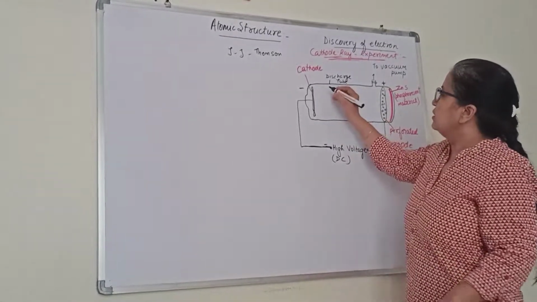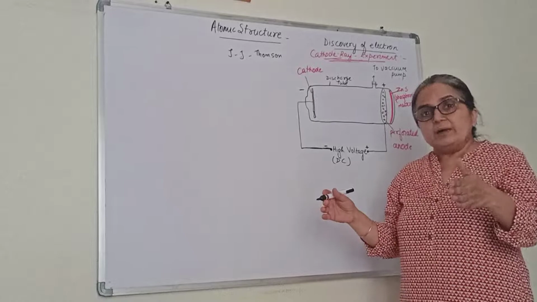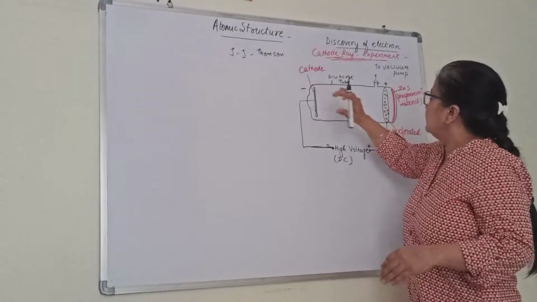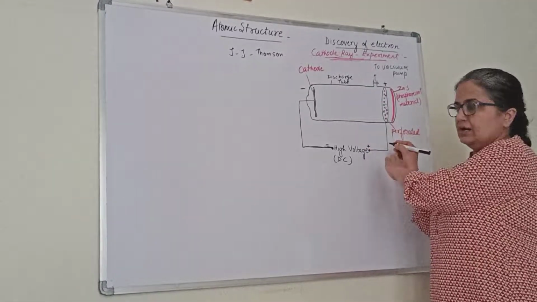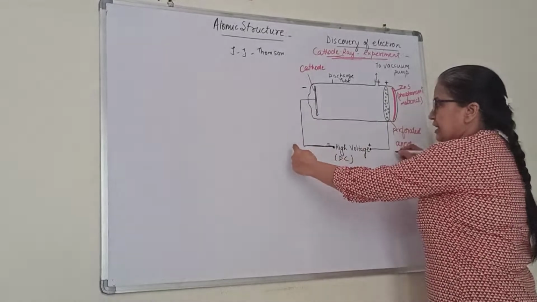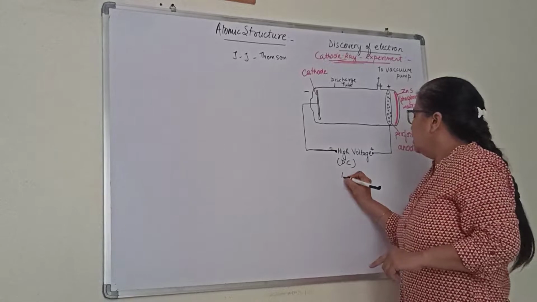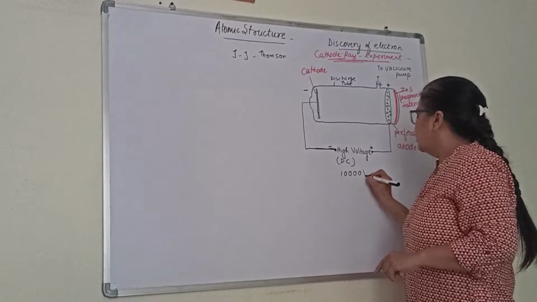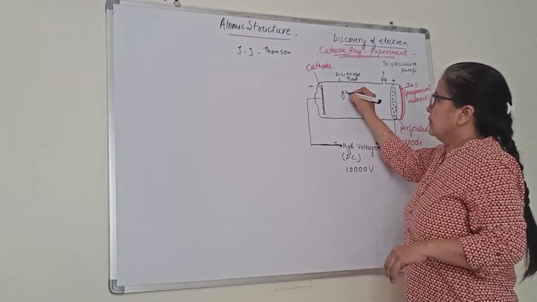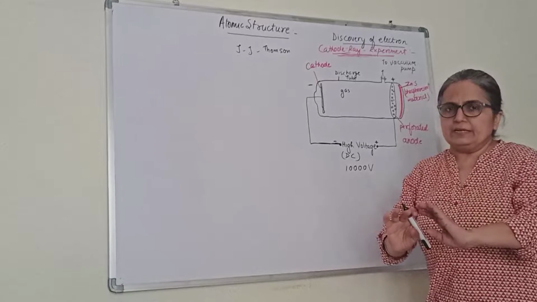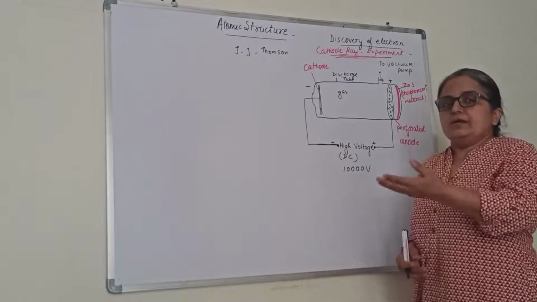So what he did basically was, a discharge tube was taken. The discharge tube was made up of glass. Then there was a cathode on one side, an anode on the other side, and these two electrodes were connected. They were subjected to high voltage, high potential. Nearly 10,000 volt potential was applied. In this there was some gas taken. The gas was different every time the experiment was performed. So he basically started with hydrogen gas.